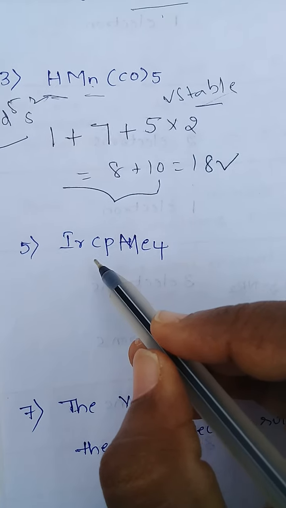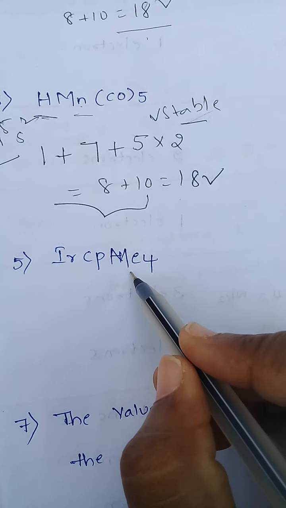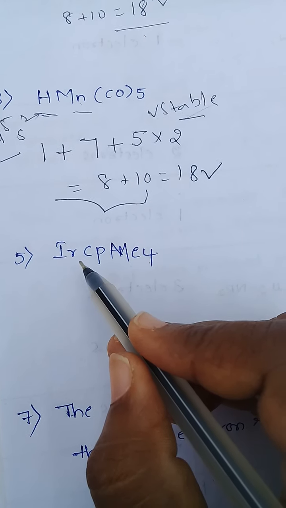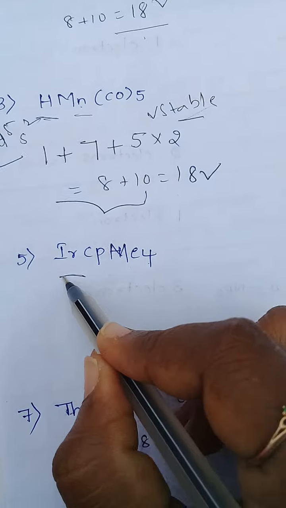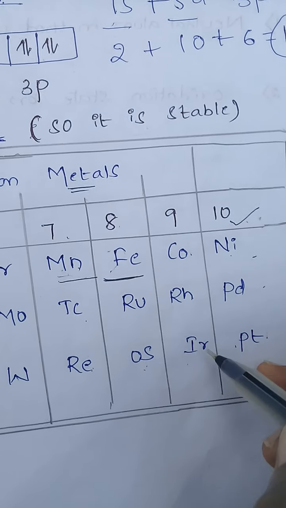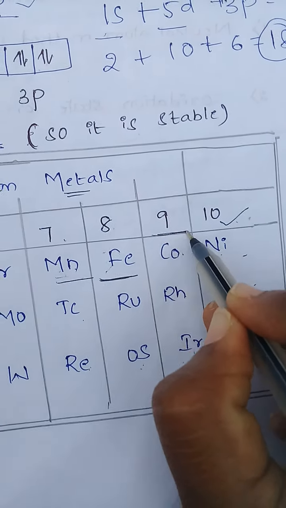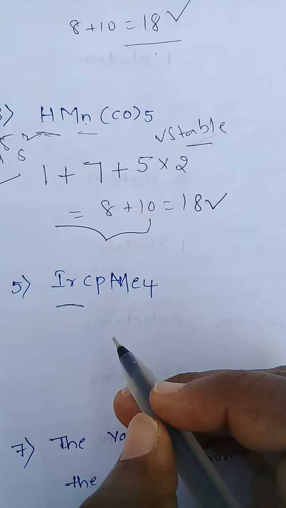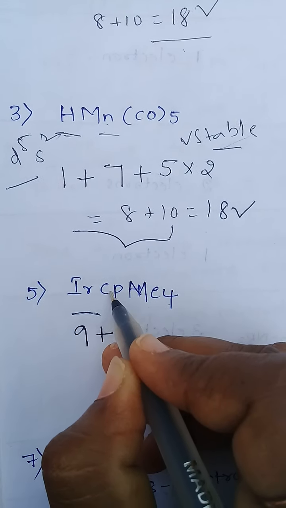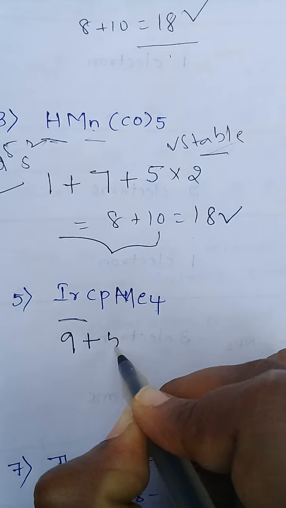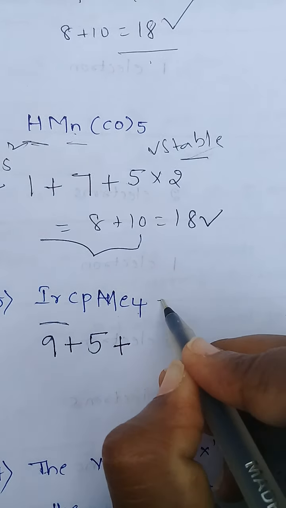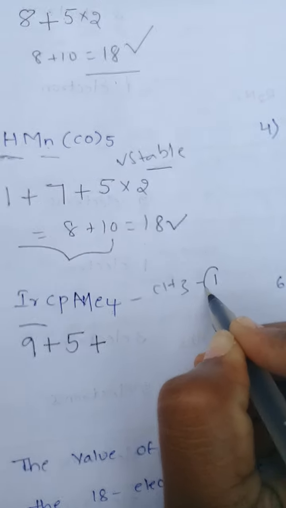See, for the next example, iridium Cp methyl 4. Check how many valence electrons iridium has. Valence electrons for cobalt, rhodium and iridium are 9. So we take 9 valence electrons for iridium, and cyclopentadienyl donates 5 electrons plus, and 1 methyl donates 1 electron.